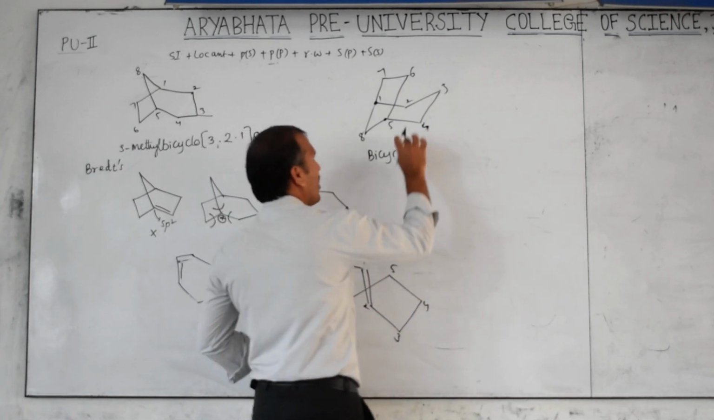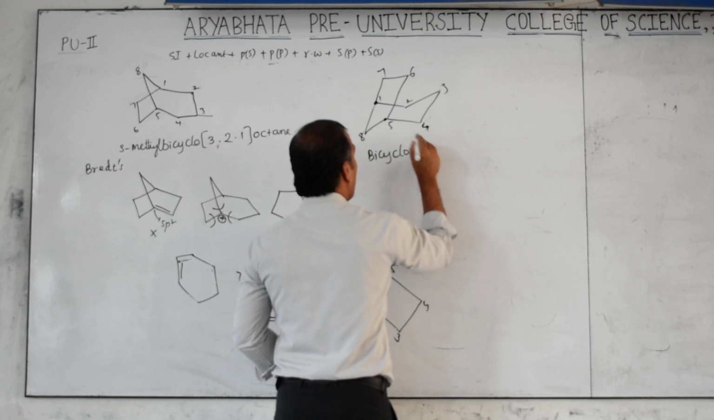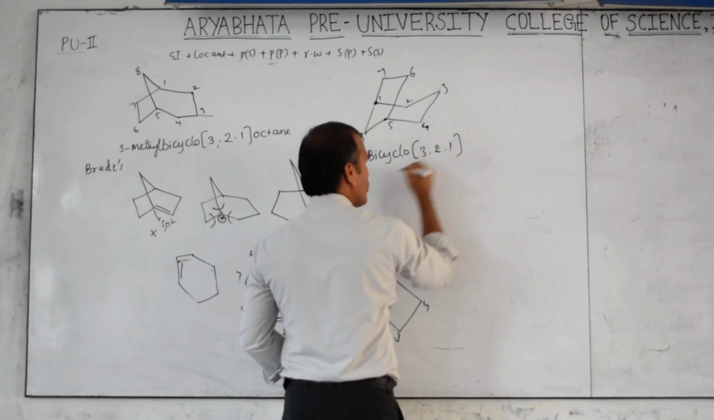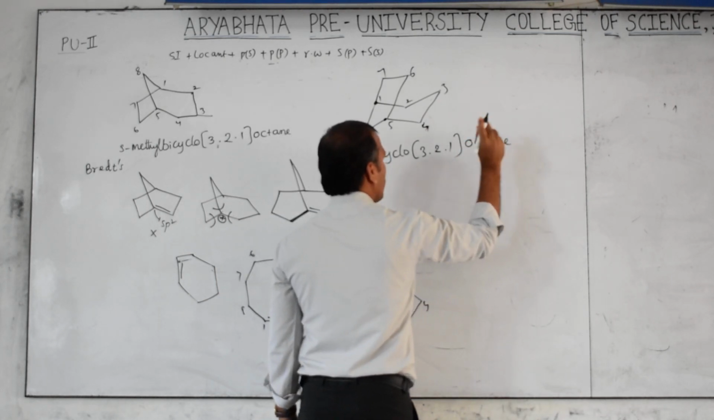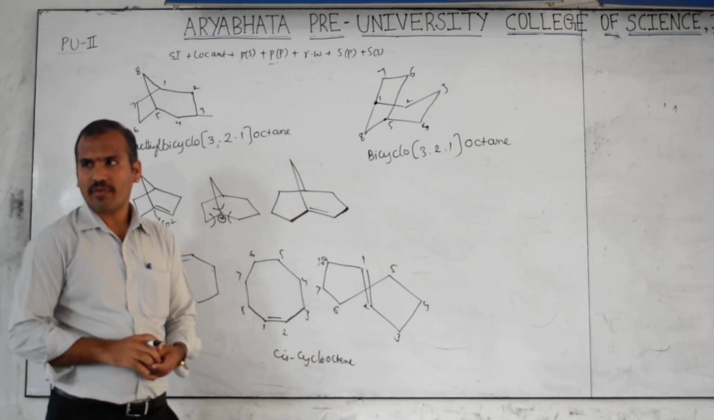So now tell the number. This chain is 3: 1, 2, 3, 3. Then the chain here is 2, 2. Then here 1. Then close the bracket. Then total 8, octane. So like this example, if you practice, then you will get the idea.